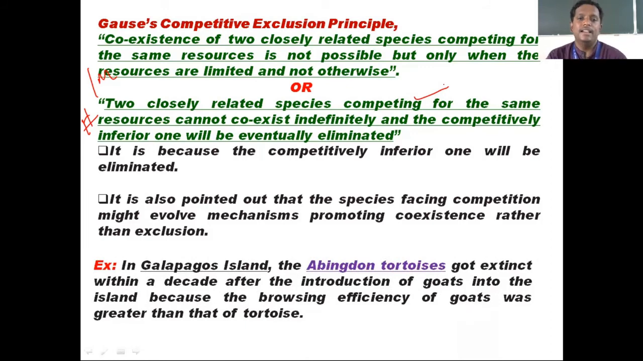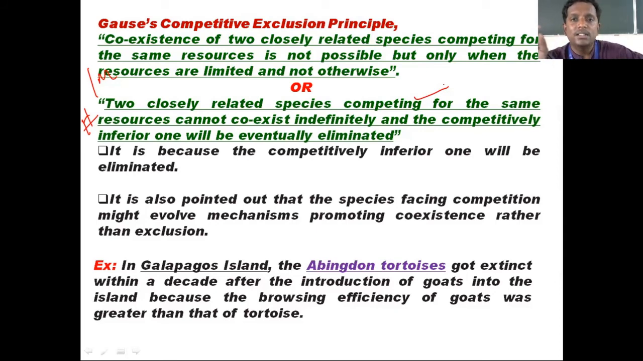In Galapagos Island, that's what I said, the Abingdon tortoise. You know the speed of a tortoise. We have studied the tortoise and the hare story, the running race, right? So tortoises were found in this Galapagos Island. They were found only in Galapagos Island and not found elsewhere, because they could not swim away to other places, as it is an island.